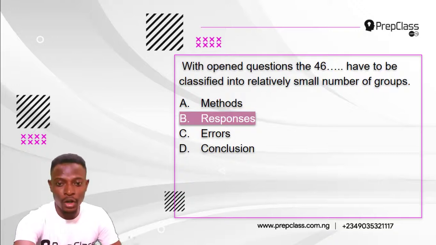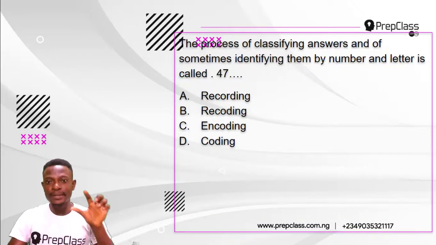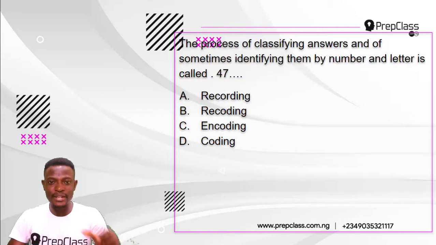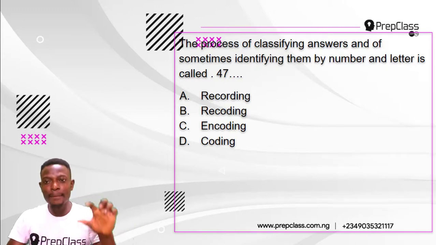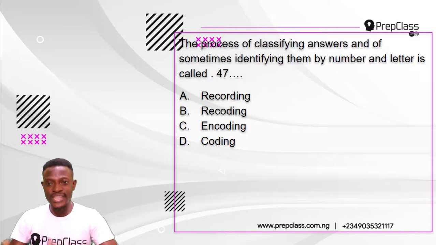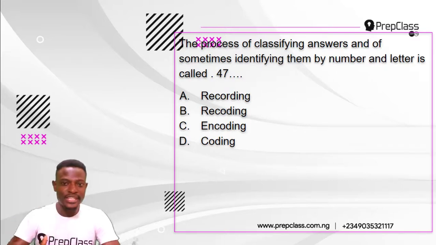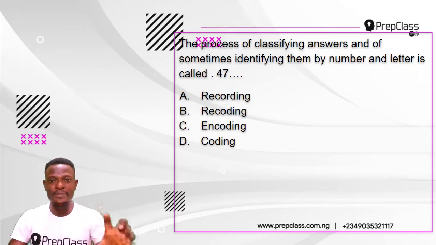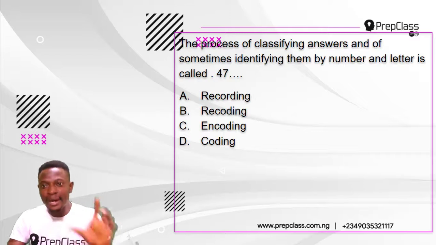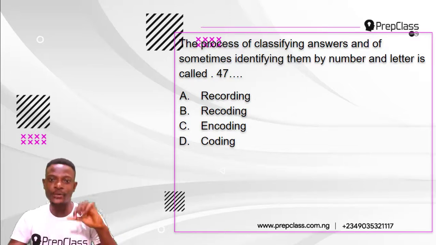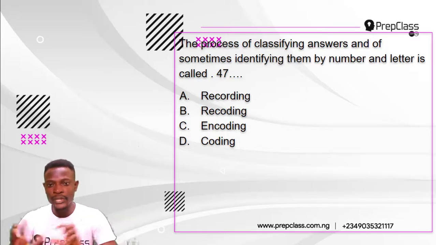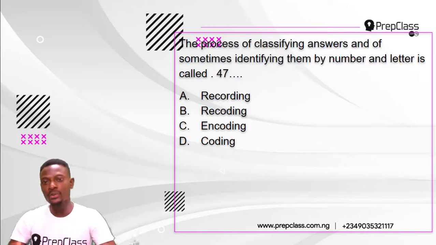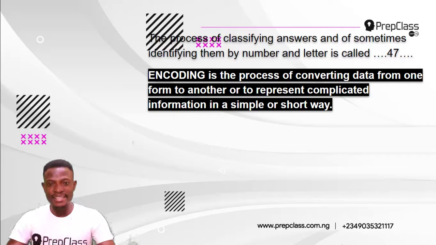Alright, moving on, question 47. The process of classifying answers and of sometimes identifying them by number and letter is called dash. A. Recording. B. Recoding. C. Encoding. D. Coding. Now, the answer to this question is encoding.